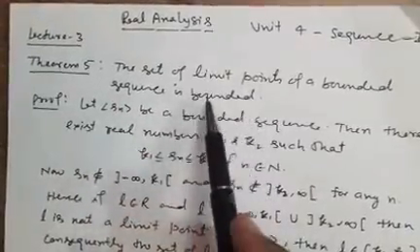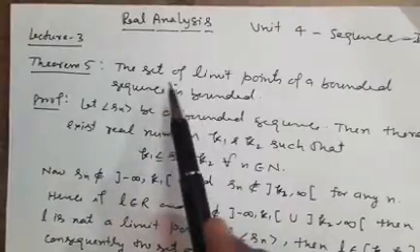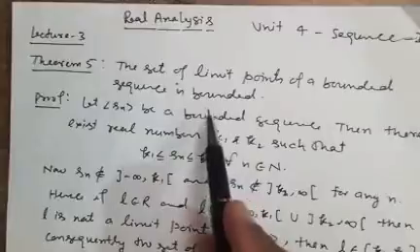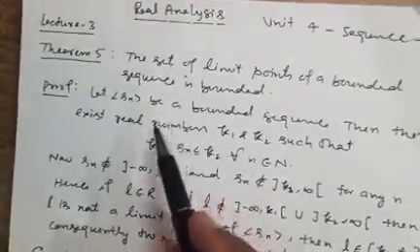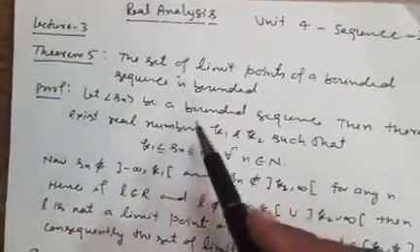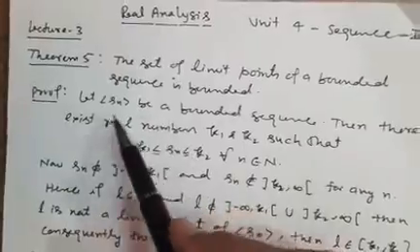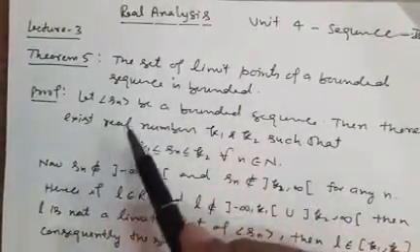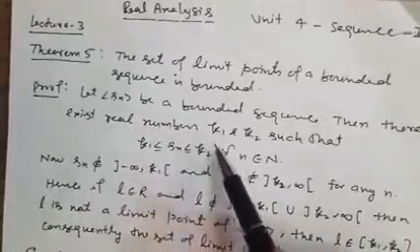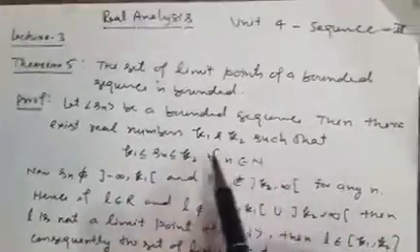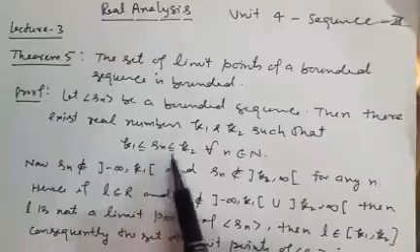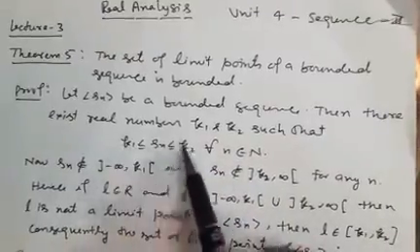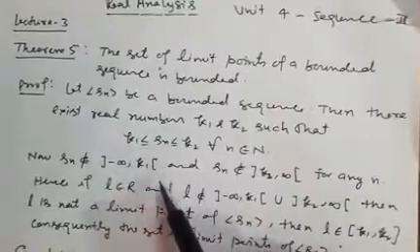It is simple to understand. The set of all limit points of a bounded sequence is bounded, and you know the set of all limit points is the derived set. So to prove this theorem, let Sn be a bounded sequence. Then, if Sn is bounded, there exist real numbers k1 and k2 such that Sn lies between k1 and k2 for every n belonging to N. You know this is the definition of a bounded sequence.